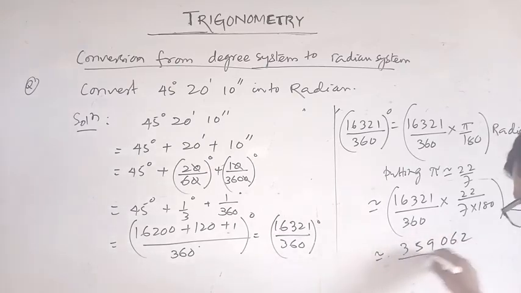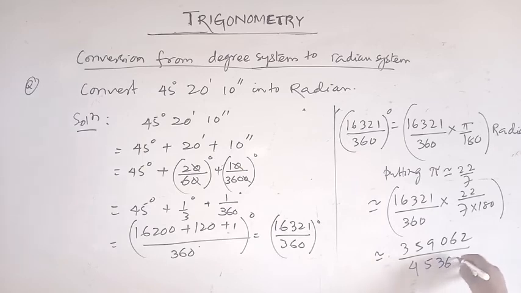359,602 divided by 453,600, and after calculation we get nearly 0.79 radian.